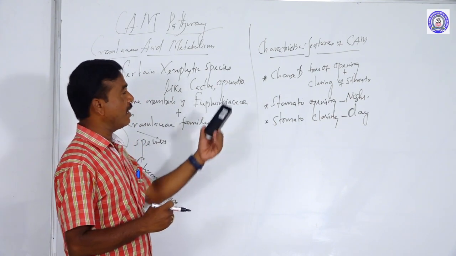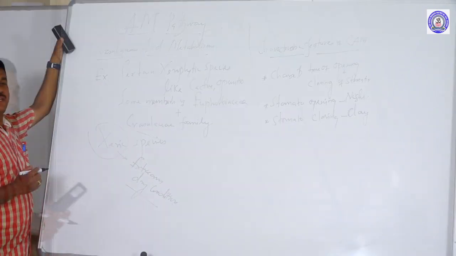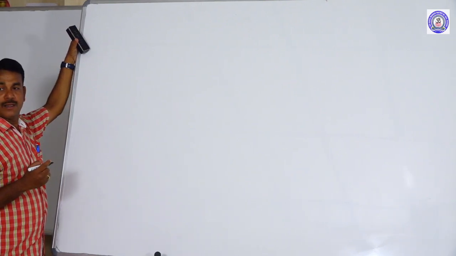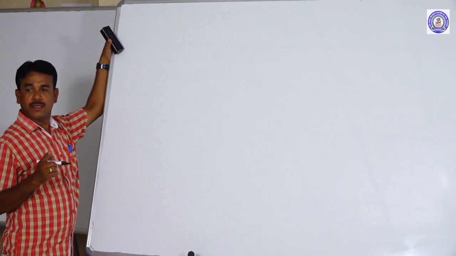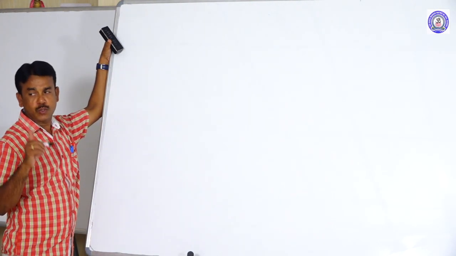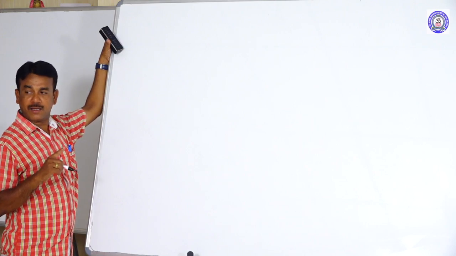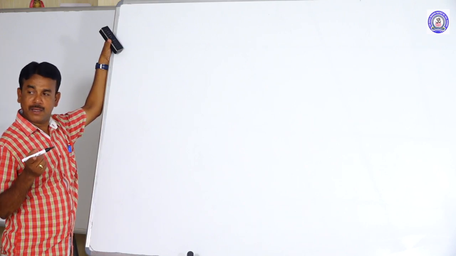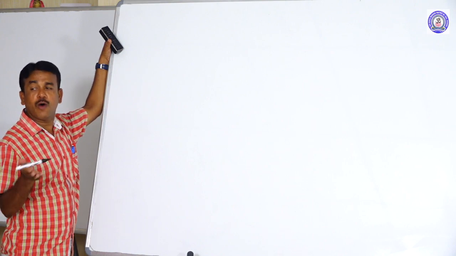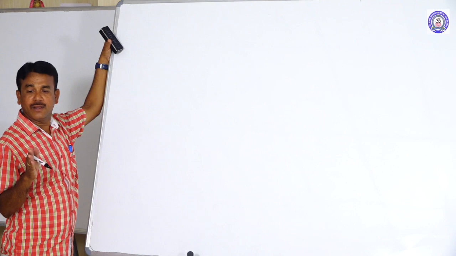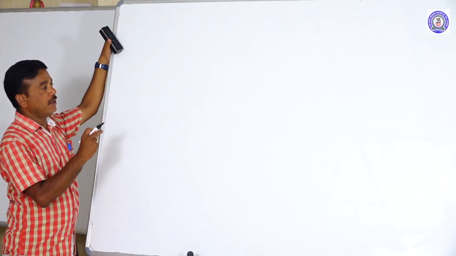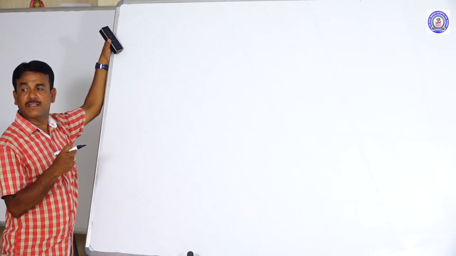Now we go to the operations of opening and closing of stomata. And by the way, what are the characteristic features that can be discussed? What are the peculiarities commonly called as? Usually normal plants are opening during daytime, closing during night. But CAM plants are opening during night time, closing during daytime, in order to avoid over transpiration, or in order to prevent the excess loss of water.